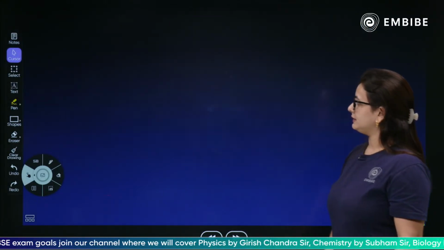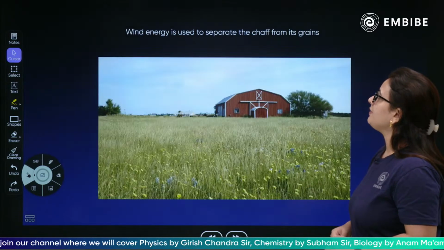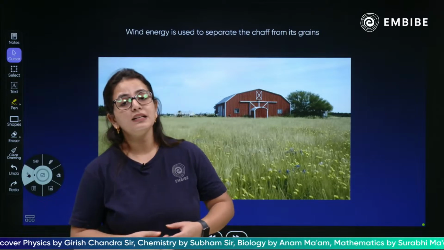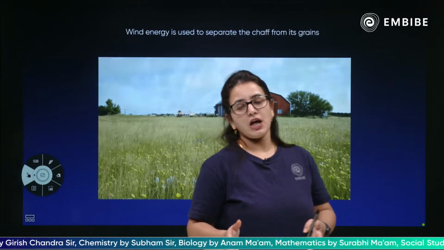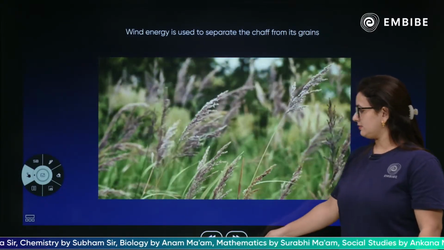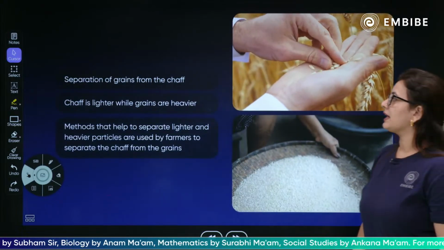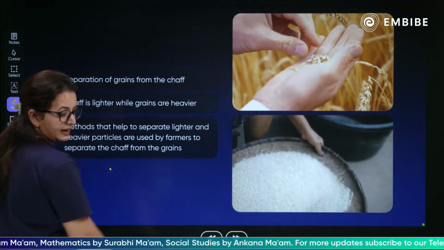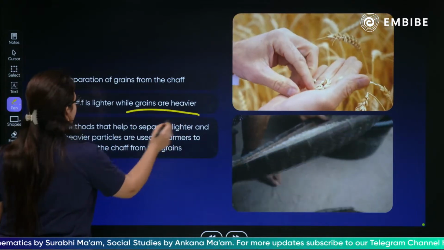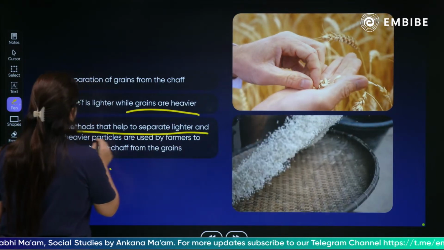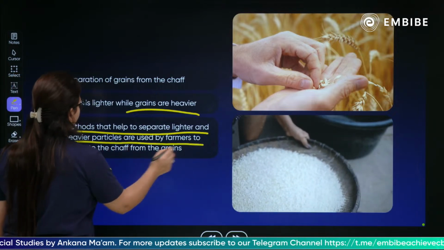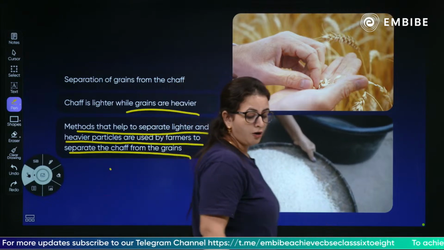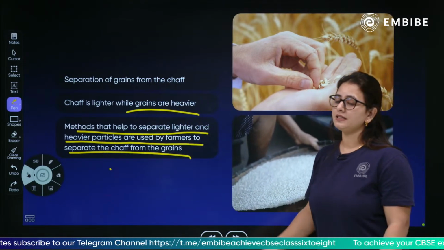Next we have: why is wind energy used to separate the shaft from the grains? This is something we have discussed, that we need wind energy to separate the shaft from its grains. Shaft is lighter while the grains are heavier. Methods that help to separate lighter and heavier particles are used by farmers to separate the shafts from the grains. So this is how we can separate it.